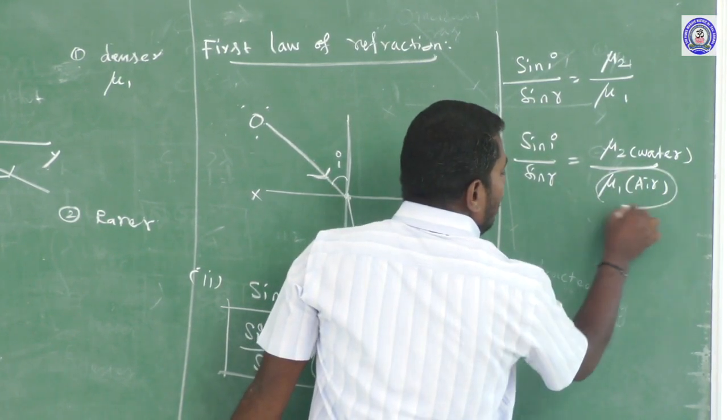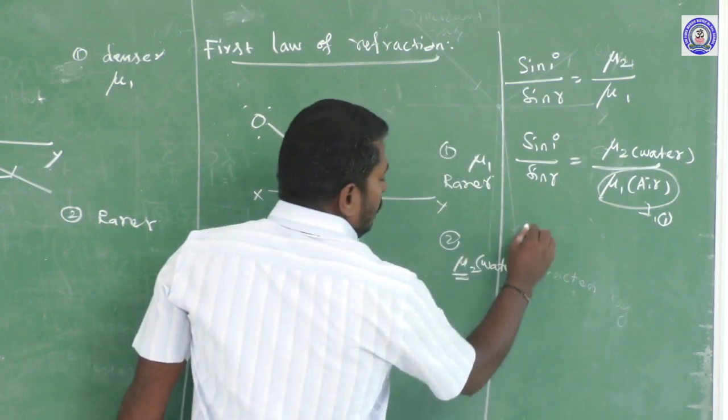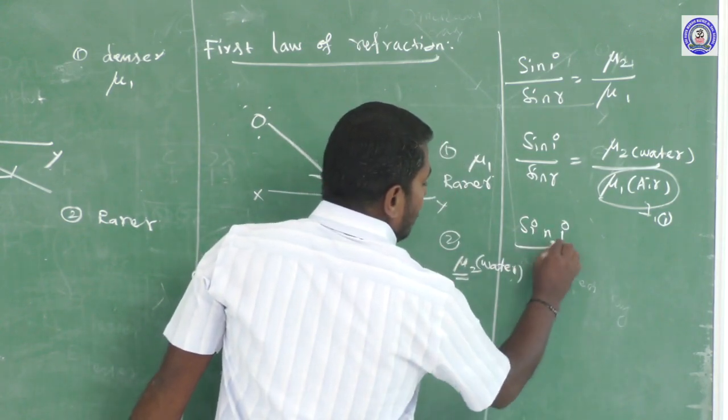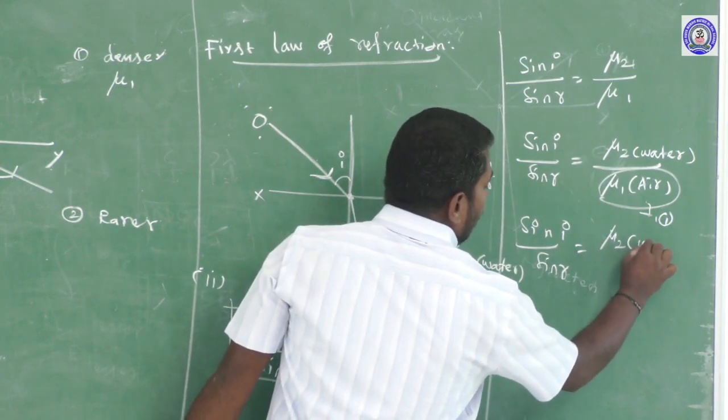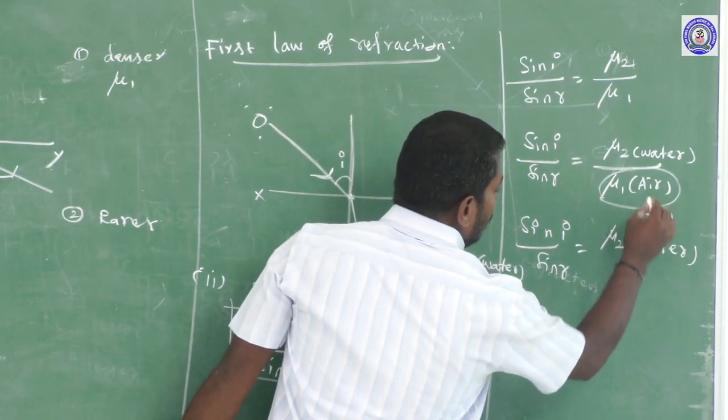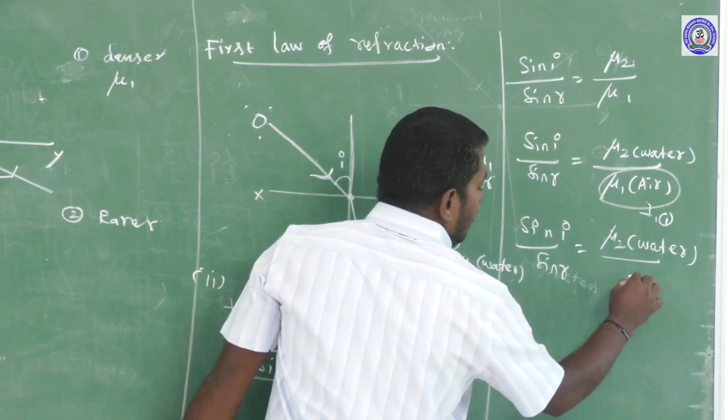The refractive index of the air medium is 1. So sine of the angle of incidence divided by sine of the angle of refraction is equal to the refractive index of water with respect to air. The refractive index of air is 1.